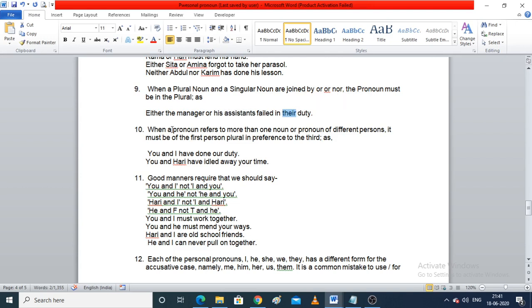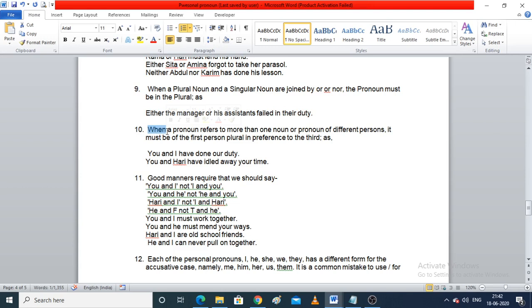Now the 10th one, when a pronoun refers to more than one noun or pronoun of different persons, it must be of first person plural in preference to the third. You and I have done our duty.